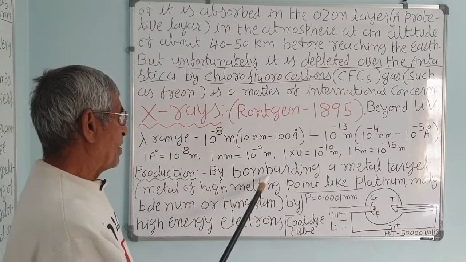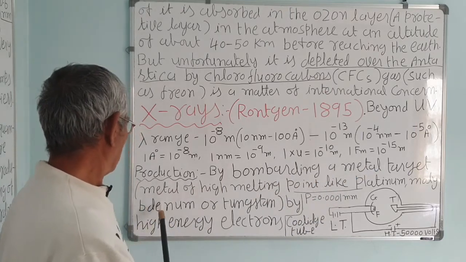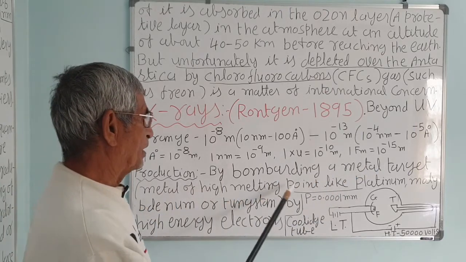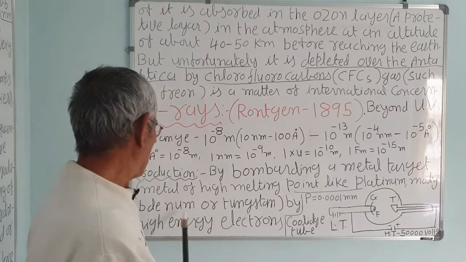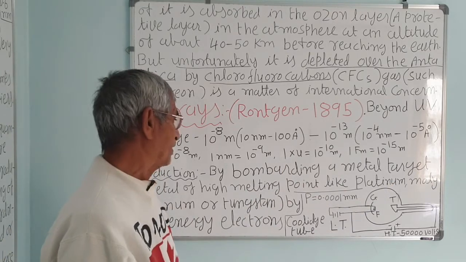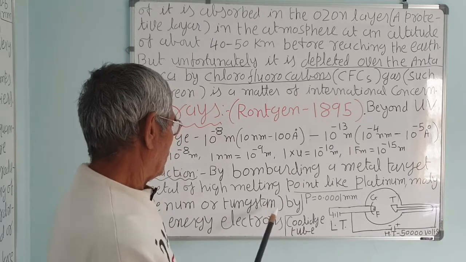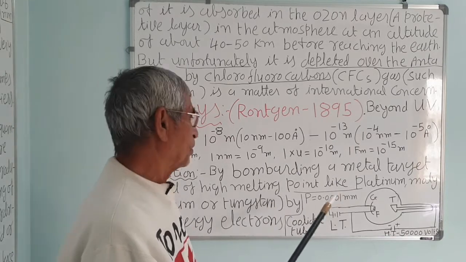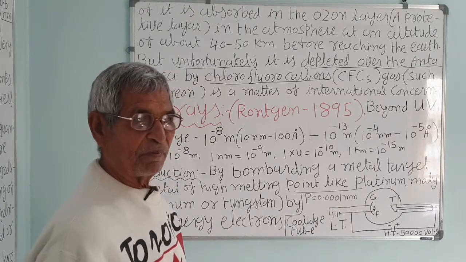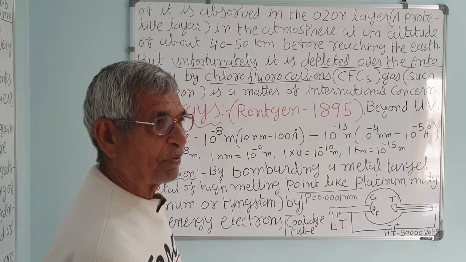Production: by bombarding a metal target, that is metals of high melting point like platinum, molybdenum or tungsten, otherwise it will melt. Correct? Or the deaccelerating electrons also, I have not written here, you remember, that will give continuous spectra.